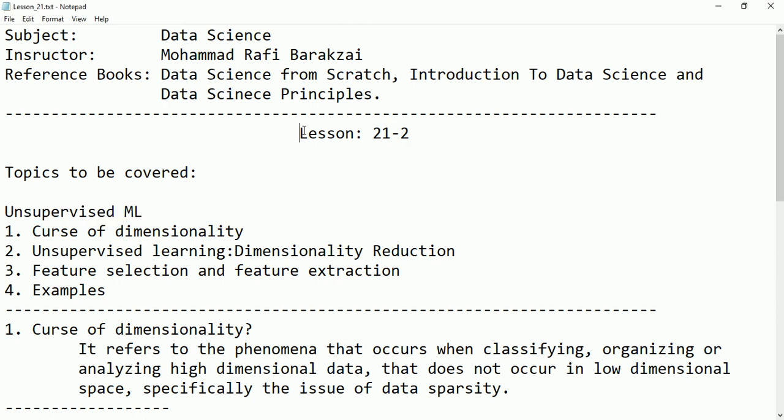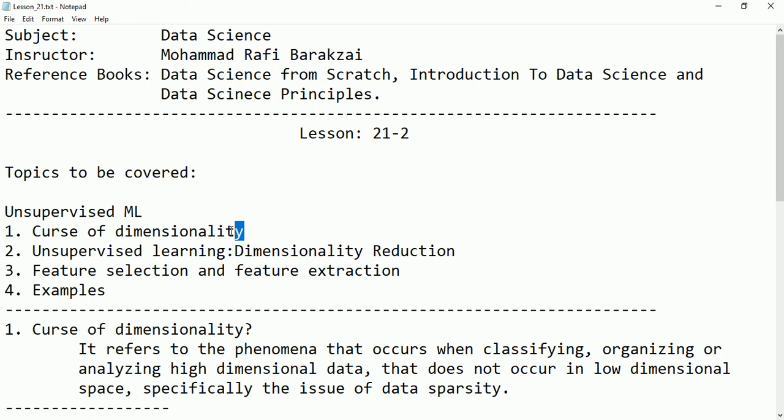Hello friends, this is lesson 21 part 2, and here we are going to talk about another type of machine learning, which is called unsupervised machine learning. In the first part, if you remember, we talked about clustering, but here we are going to talk about dimensionality reduction, the second type.